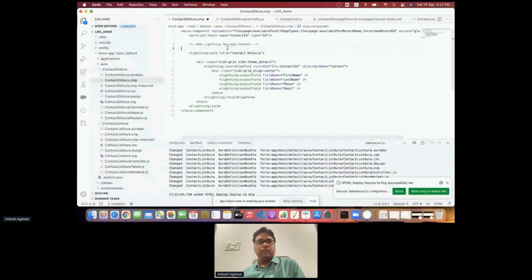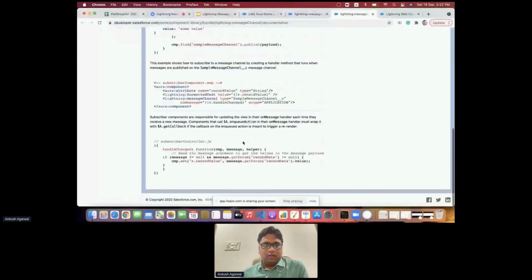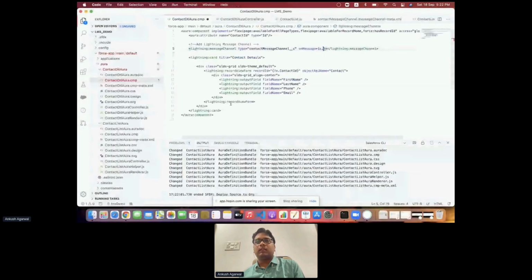The only difference is that we'll not be defining an Aura ID. Instead, we'll be using onMessage. So whenever there is a message, we'll use the method in the controller to receive the message and take the appropriate action on it. If we refer over here, we are defining the method on message.